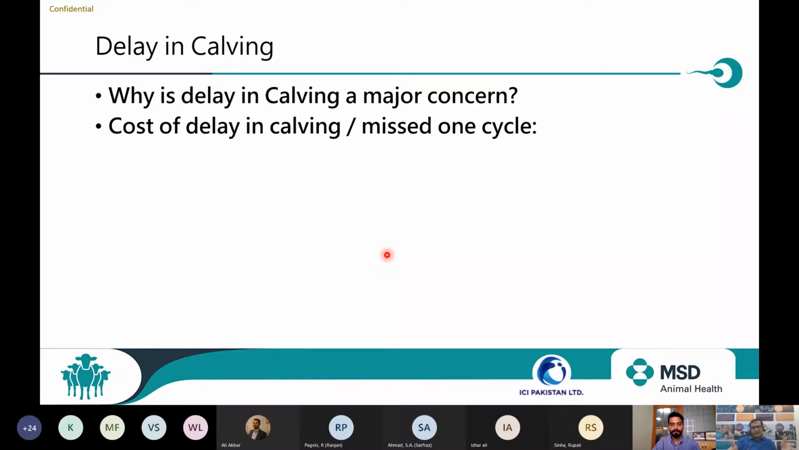Everybody here on this call is worried about the losses, and that is the reason you all joined this call, to maximize your profits. So to maximize the profit, let's calculate what will happen to the farm if one animal is missed in one cycle. That will also help you decide whether I should inseminate the animal on the 66th day when first estrus comes, or should I wait for the next 21 days.